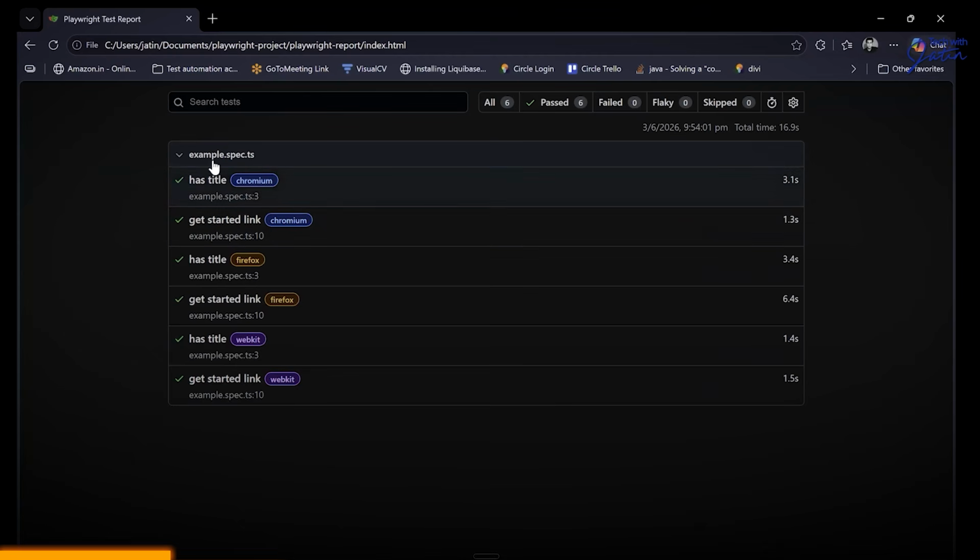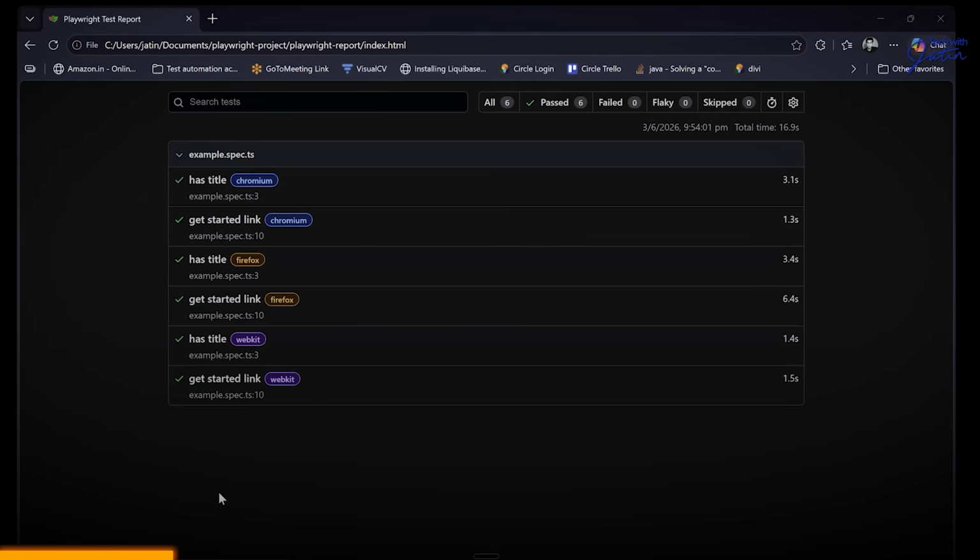So it's checking whether it has a title, get started link, has title, get started, and all. It has tested it on the Chromium browser. It has tested it on the Firefox browser and WebKit. WebKit is the one which your Safari uses. So this particular browser which you see now, the WebKit one, it is for your Safari. Firefox, you know that it's going to use the Firefox browser.